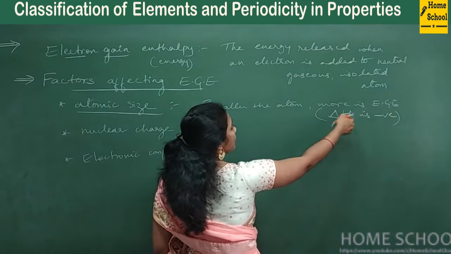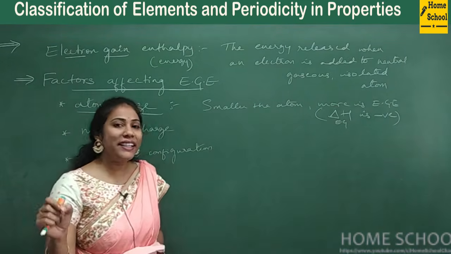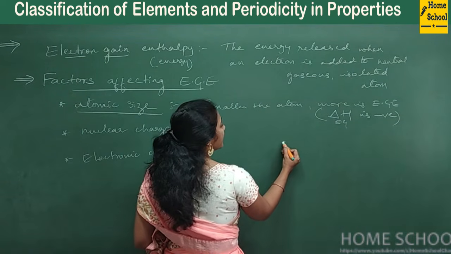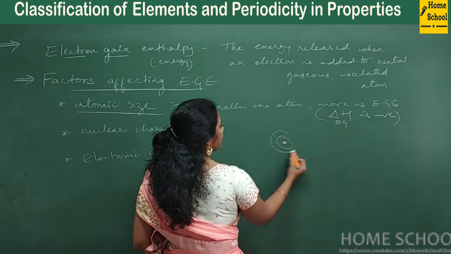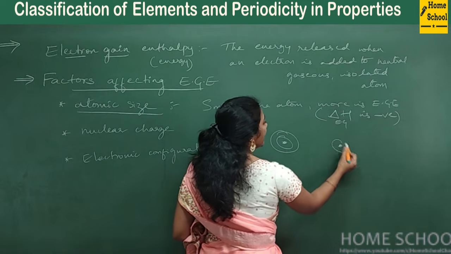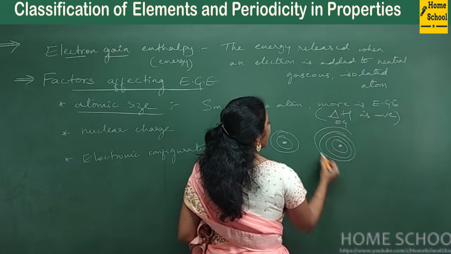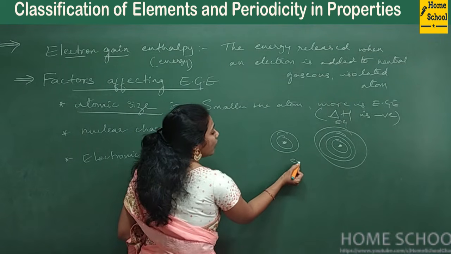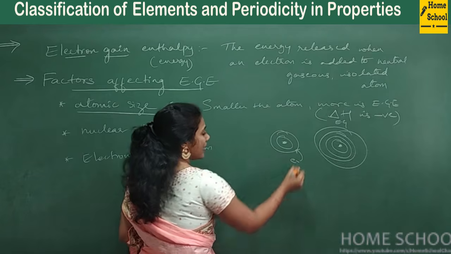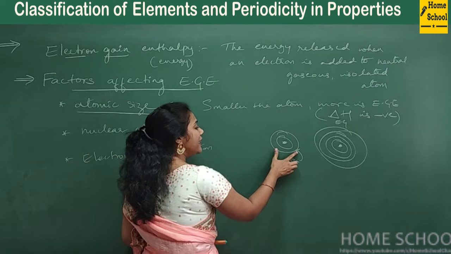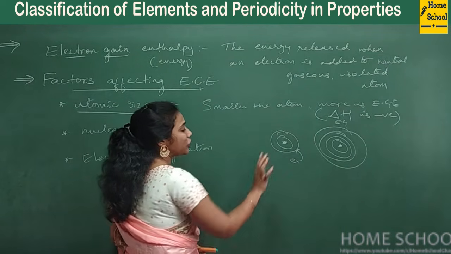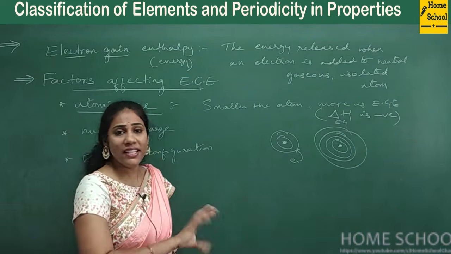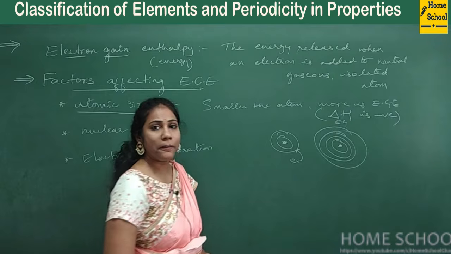Smaller the atom, more is electron gain enthalpy. Why did I tell this? Usually, you take this one smaller atom and this one bigger atom. Too many shells are there. You see here, when you add an outside electron into the last shell, this outsider electron must get some attraction from the nucleus. Only then it will stay. Otherwise it will not stay there, it will come back, right?